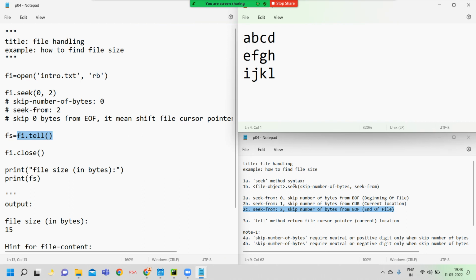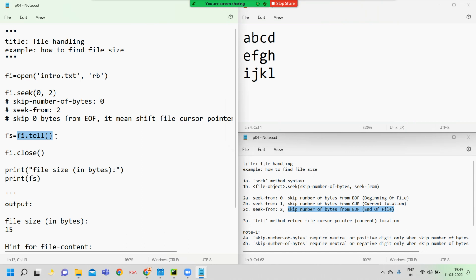Again I repeat it: seek from 2, skip a number of bytes from end of file. So 2 indicates end of file, and because of that the file cursor pointer goes to the ending of the file content. This is called end of file. How many bytes do you want to skip? 0 bytes. So here I am not skipping any bytes, so the cursor always blinks here.